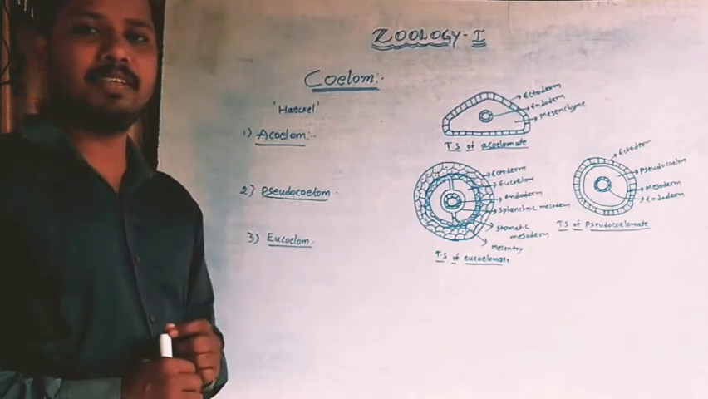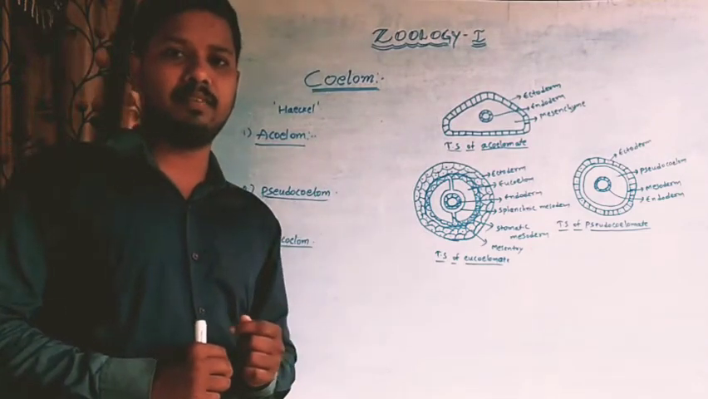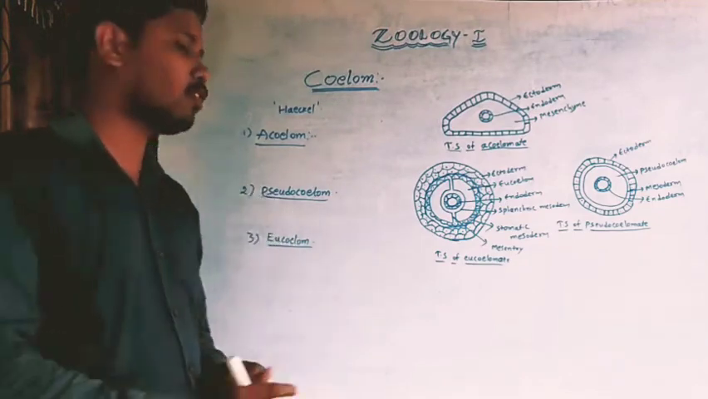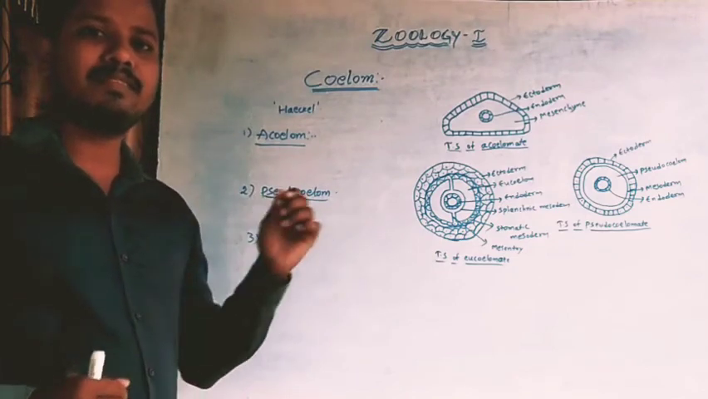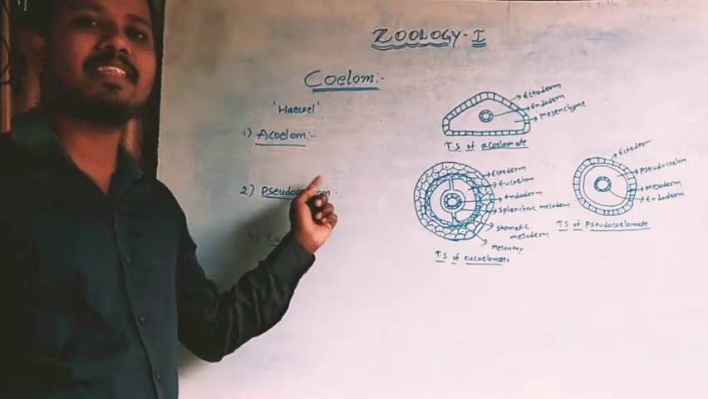A means absent, coelom means the cavity lying between the body wall and alimentary canal. So the absence of coelom is called acoelom. Which animal possesses this type of coelom? Those animals are called acoelomates.